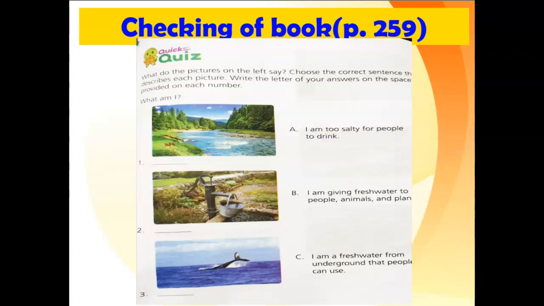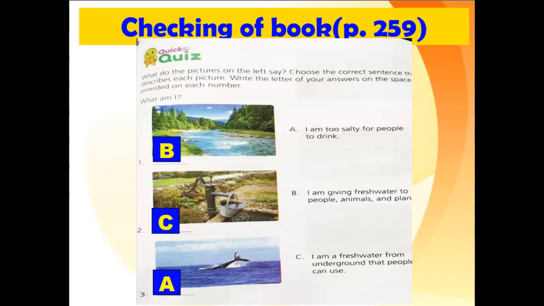Now, let's check your book activity on page 259. Kindly get your book and ball pen for checking. Let's start checking. For number 1, the answer is letter B. For number 2, the answer is letter C. For number 3, the answer is letter A.